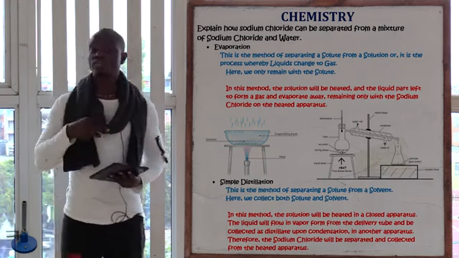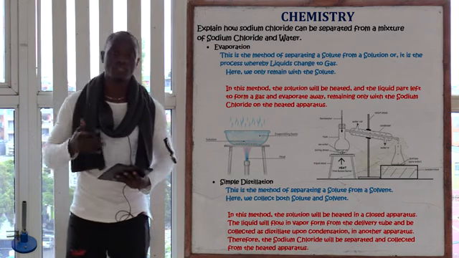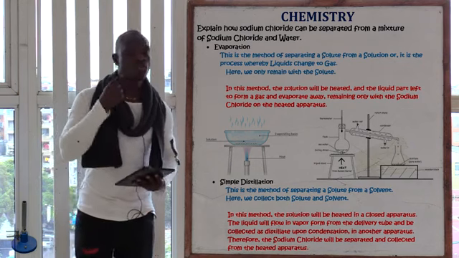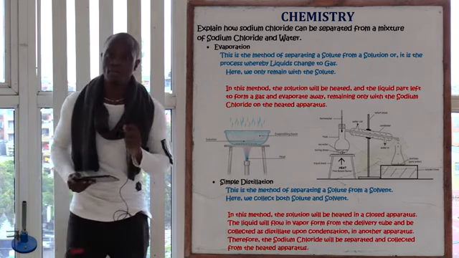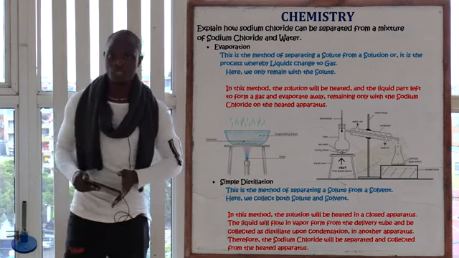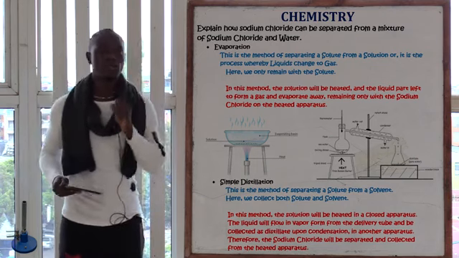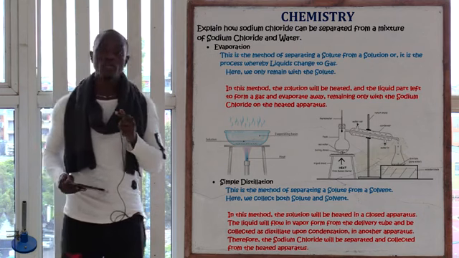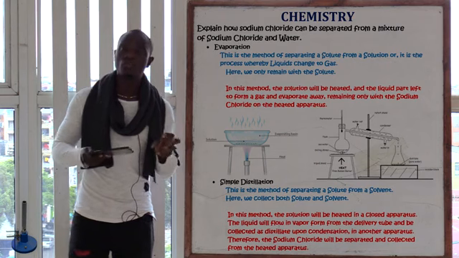So the other method, we can use simple distillation, which is the method of separating a solute from a solvent. In evaporation, remember, this is the method of separating a solute from a solution. That is evaporation, solute from a solution. While simple distillation is the method of separating a solute from a solvent. So why do we say solute from a solvent?